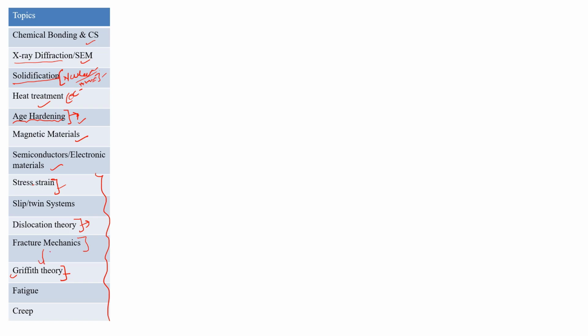Okay, so just showing the importance of this Griffith theory, I have taken this in a separate part. This fracture mechanics basically consists of all the basics of fracture mechanics, and the appearance after the fracture, how it will appear in ductile fracture, how it will appear after the brittle fracture. Those things I have considered in this fracture mechanics itself, and the fracture toughness question was also in this part itself. Okay, then the next topic is fatigue.